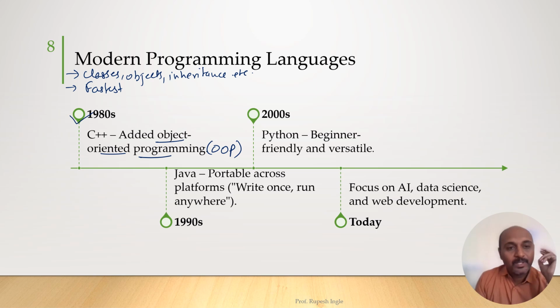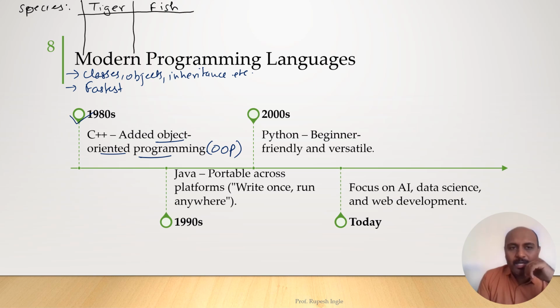It is faster than those languages nowadays also. Now, to understand this concept of classes, objects and inheritance, we can take one real world example. Like on earth there are different species. We will take the example of two species. For example, we take tiger as one of the species. We take fish as another species which is there on earth.